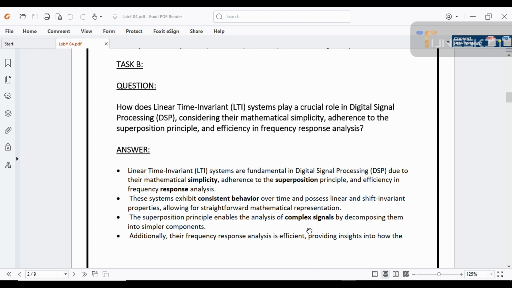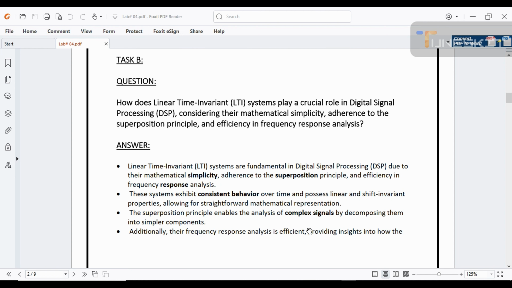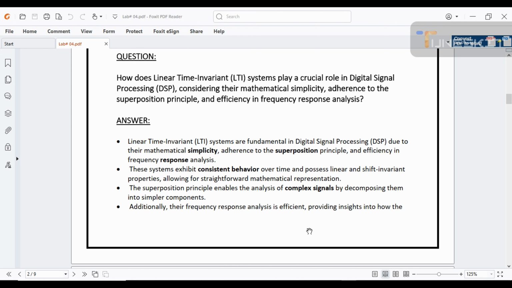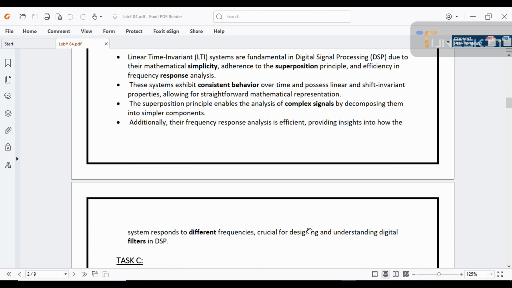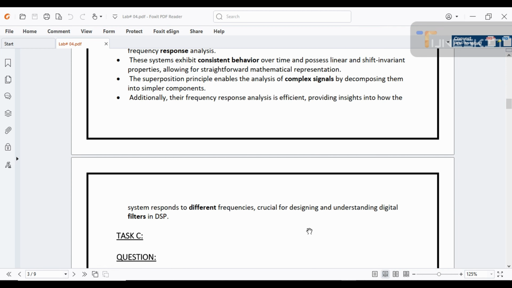representation. The superposition principle enables the analysis of complex signals by decomposing them into their simpler components. Their frequency response analysis is efficient, providing insight into how the system responds to different frequencies, crucial for designing and understanding digital filters in DSP.